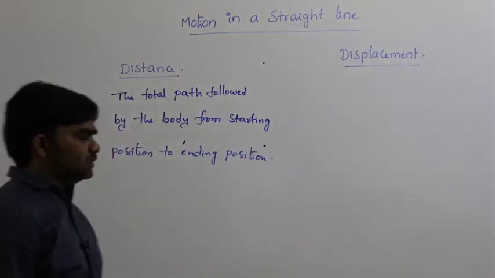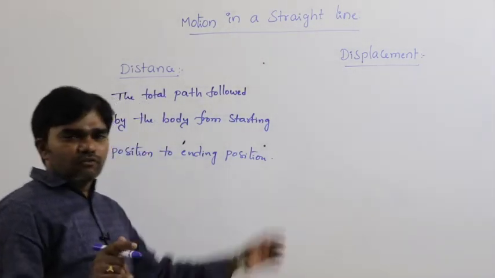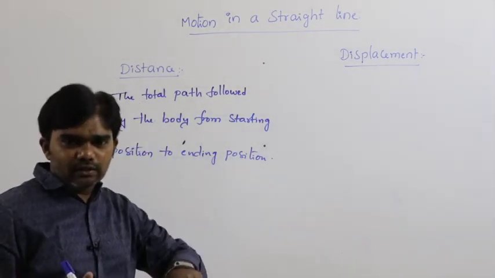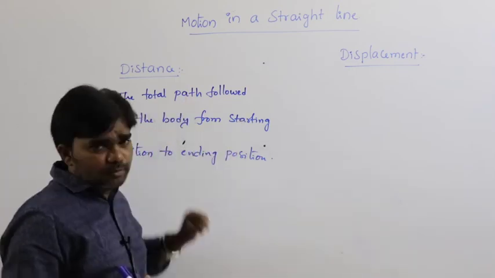Whatever it may be the path, we can't define the direction. We are not considering the direction. From starting point to ending point, what is the total path followed by the body?